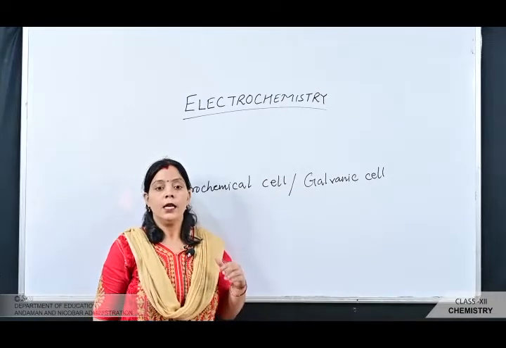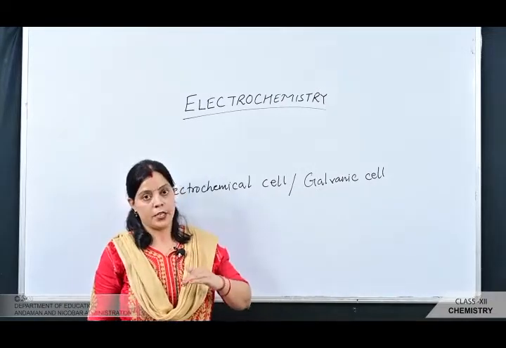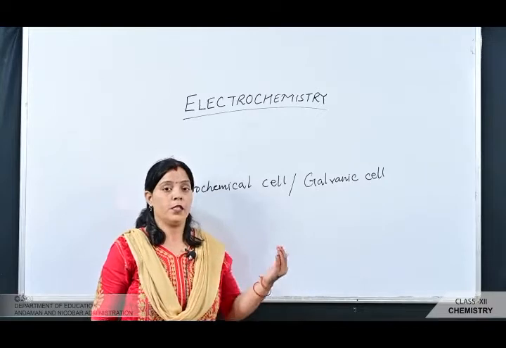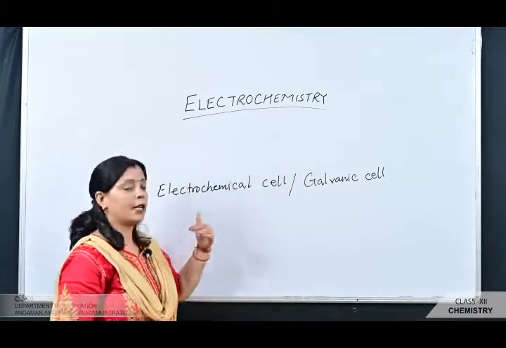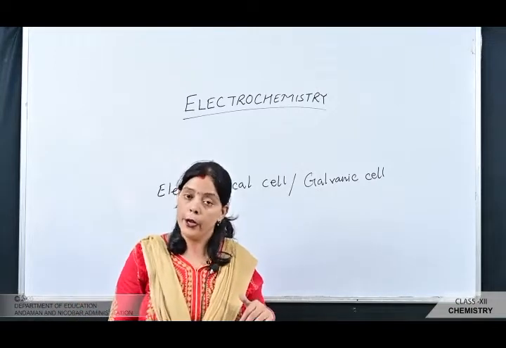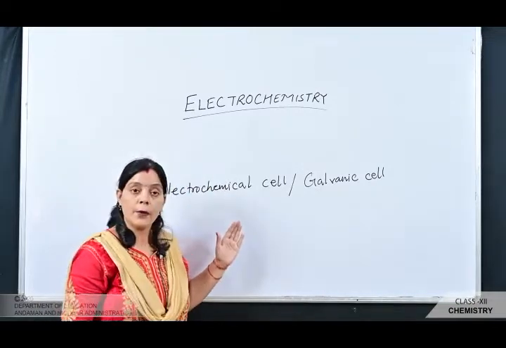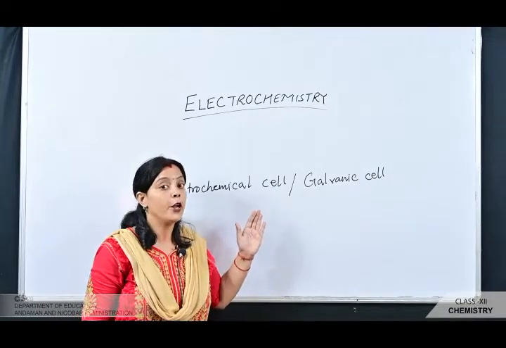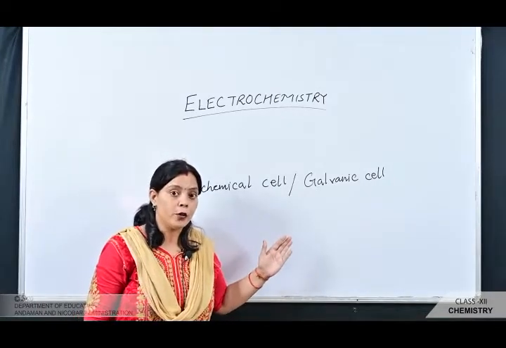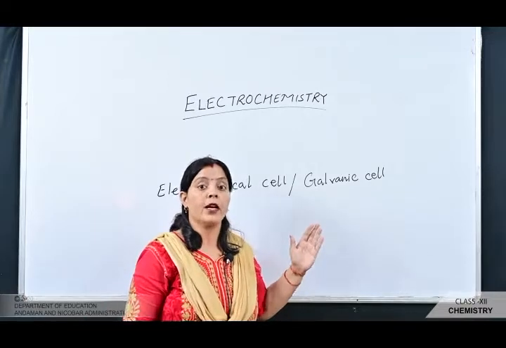Redox reaction means reduction and oxidation. The chemical reaction in which reduction as well as oxidation take place simultaneously is named the redox reaction. So the electrochemical cell is a device in which chemical processes like the redox reaction are carried out to produce some electrical energy.